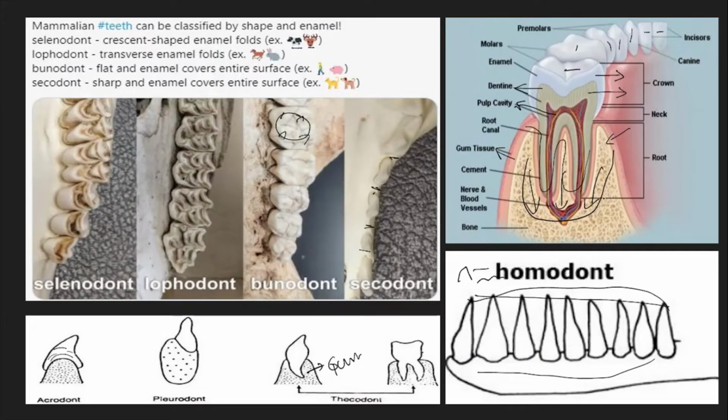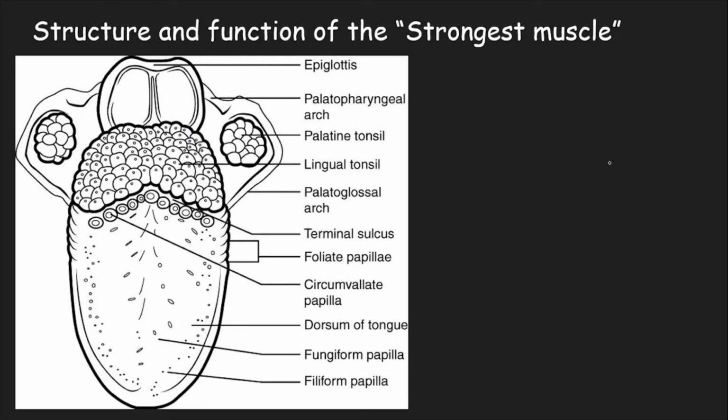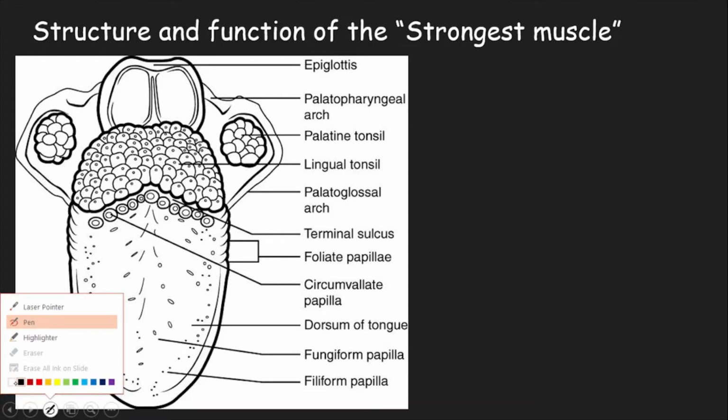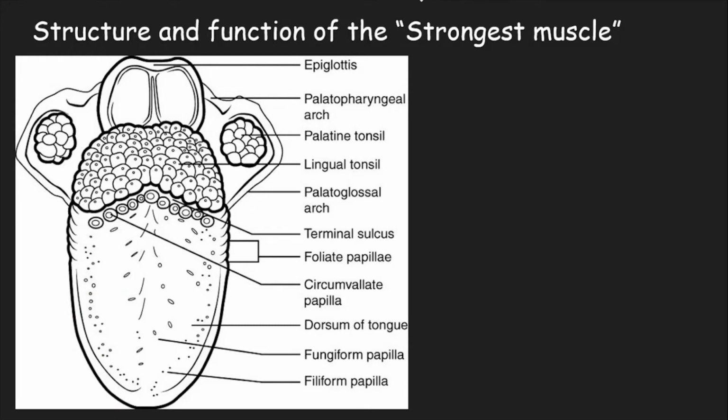So moving ahead to the next slide, here we will study about your tongue. As mentioned here, structure and function of the strongest muscle. I've already explained in what terms it is strongest. So the tongue, starting with this epiglottis. Do you remember this term I just mentioned in the previous session? Just recollect that epiglottis is a flap that covers the esophagus, and whenever food is supposed to be swallowed, it flaps over the trachea. So this is the epiglottis.